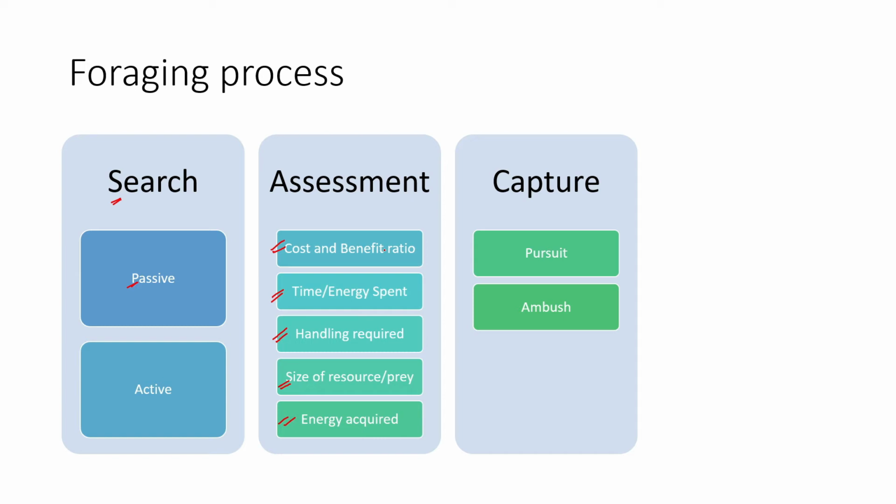Another one is ambush. Ambush is a capturing technique where there are multiple individuals, let's say 1, 2, 3, 4, 5, 6 and 7. They prepare a particular trap where other individuals come in, and the predators wait around to attack them.